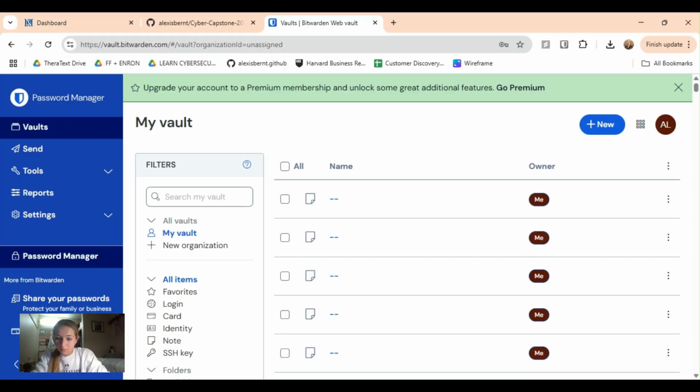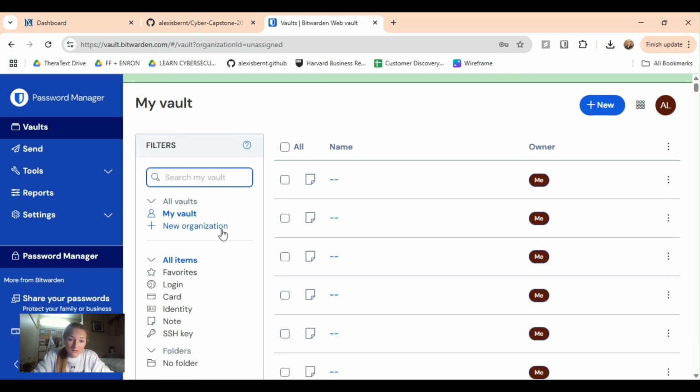Once you are into Bitwarden, your screen should look something like this. This is the non-premium version that I'm in right now, and this is the vault. So the vault is where you're going to store all of that important information in one safe space. You can think of your vault as kind of the treasure chest that you bury underneath the ground in a spot that only you know. Ideally, you're the only person that's able to get into the vault because you're the only one with your master password.